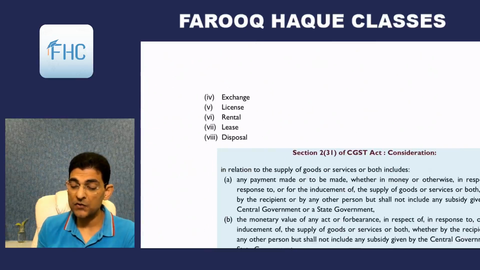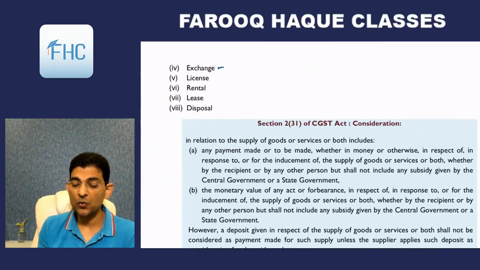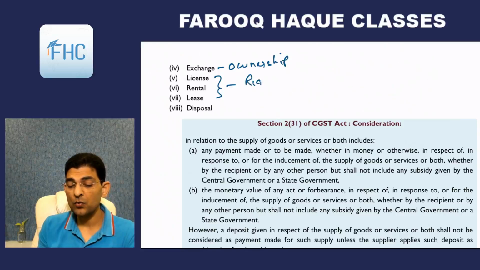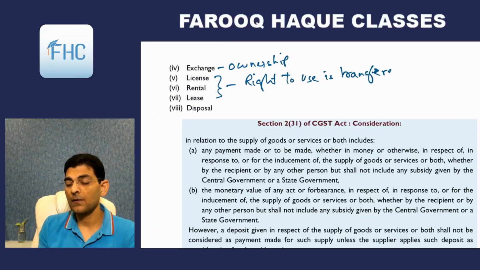Then exchange, lease. Exchange also, ownership is transferred. But license, rental and lease, here the right to use is transferred, and not ownership.